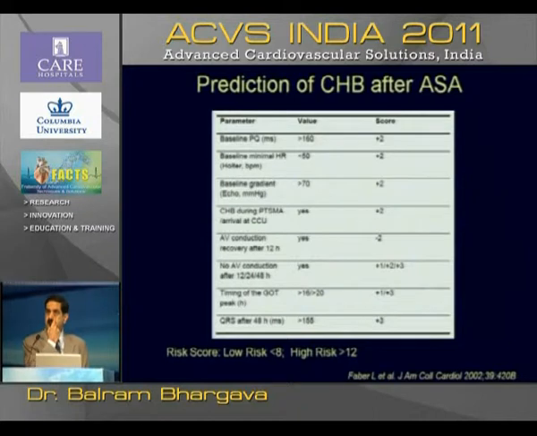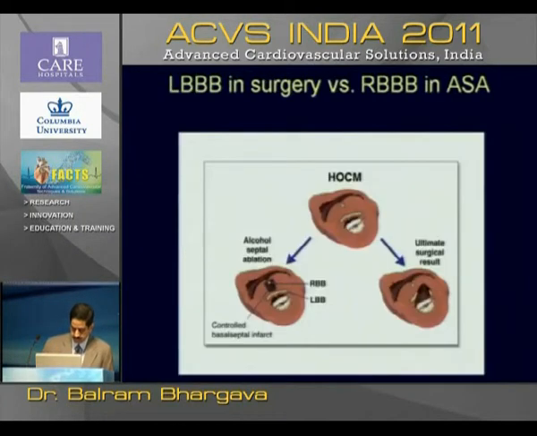Now there is a scoring system which you can refer to in the Journal of American College of Cardiology, where they've said that if the high risk score is more than 12 and low risk score is more than 8, and this is once you monitor the patient in the CCU, baseline PQ, baseline heart rate, baseline, they've given points for that. So it's not a very practical system, but in the CCU this can be used.